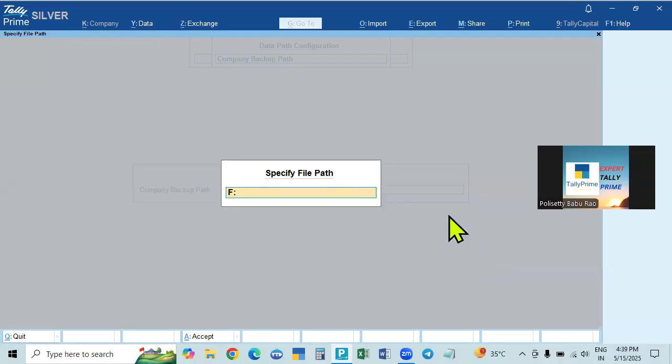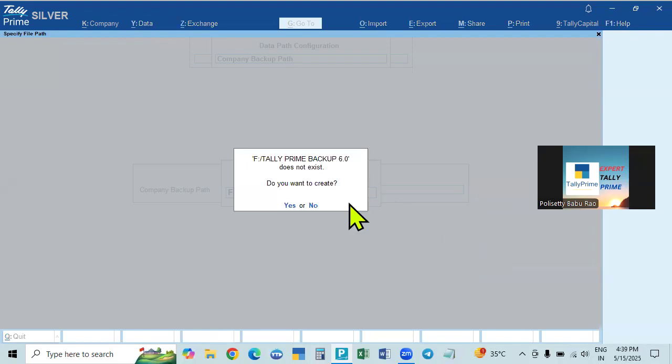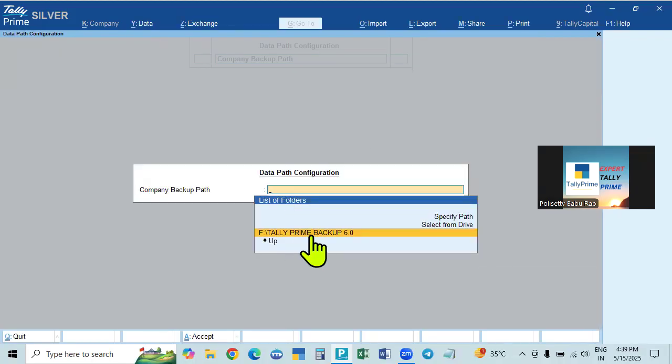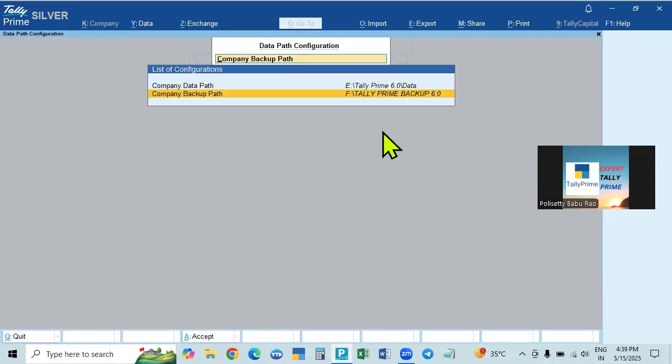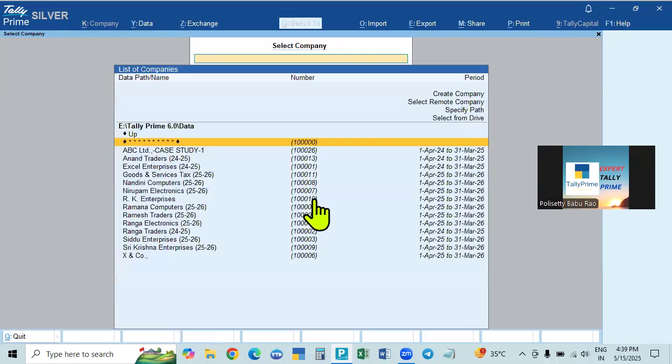Same thing: F colon backslash Tally Prime backup 6.0. We can give any name. If you make this and press Enter, this is not there yet. We have not created it; it was deleted now. So the backup path is not available. Do you want to create? Yes. If you click that, it will come to the top. Press Enter and it will go to the path. Here it is already there. Now save it, Ctrl+A, save it.